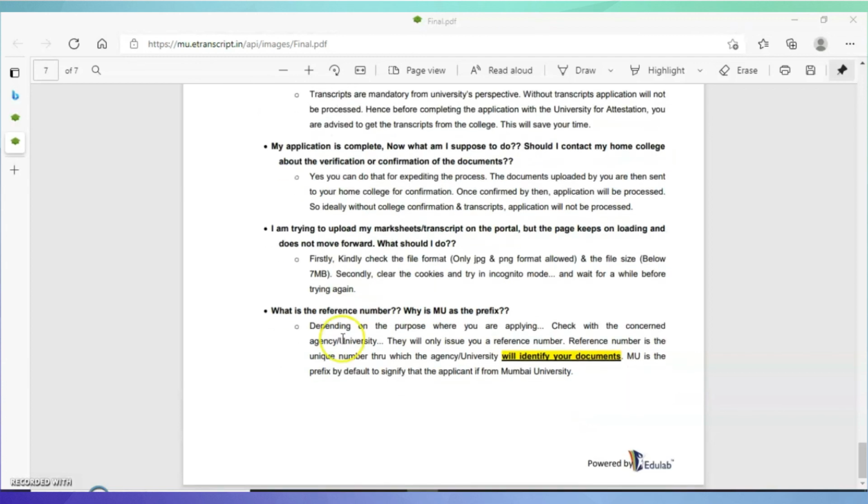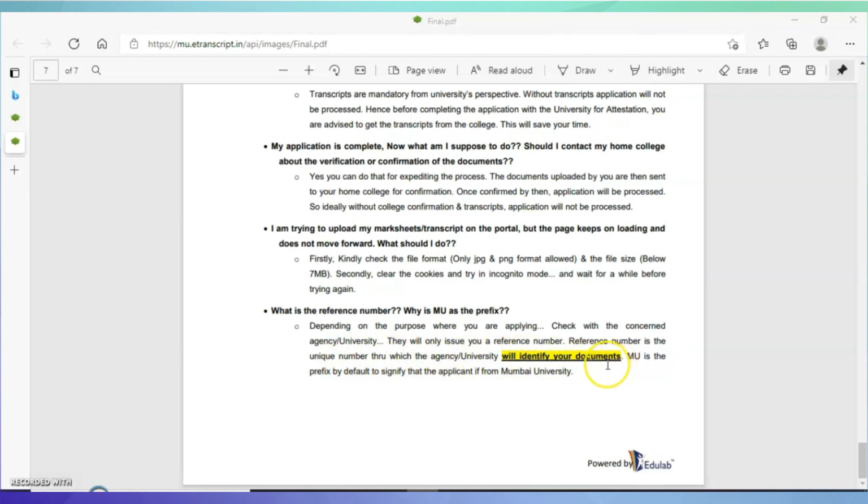Now, what is the reference number? Why is MU asking, and what is the meaning of MU in the prefix? Depending on the purpose where you are applying, check with the concerned agencies and universities. They will issue the reference number. The reference number is the unique number through which your agency or university will identify your documents.